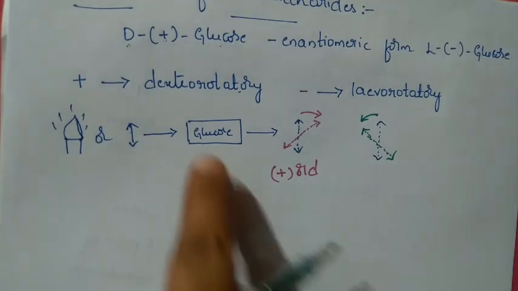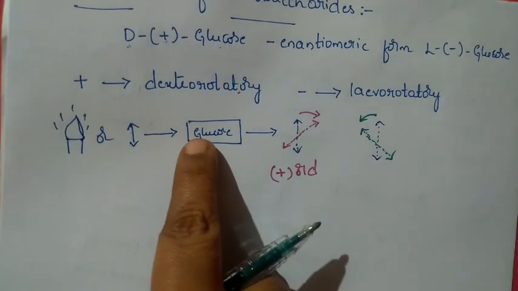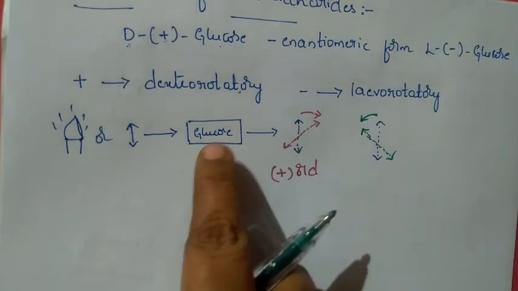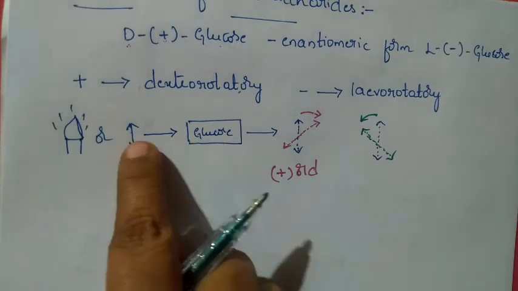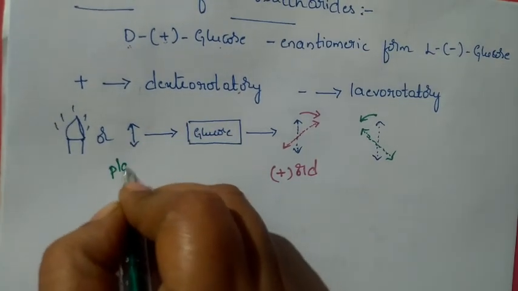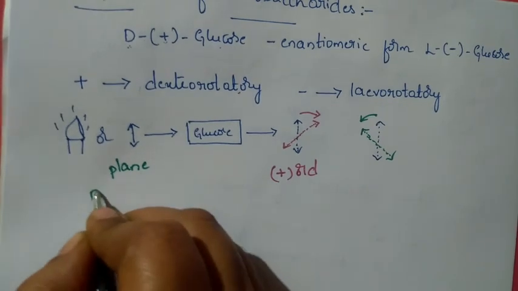Then such a substance is named levorotatory. Remember, the substance is named so, not the light. The plane polarized light is made to pass through the glucose.